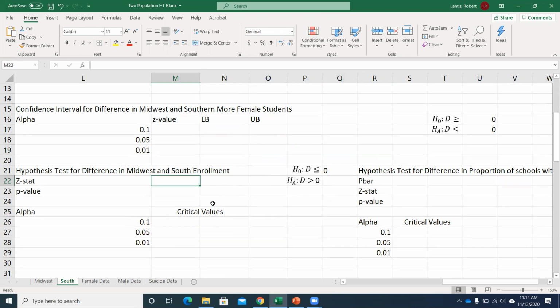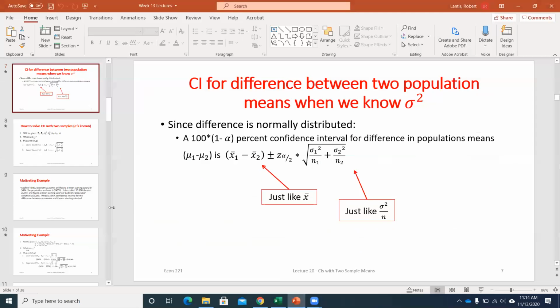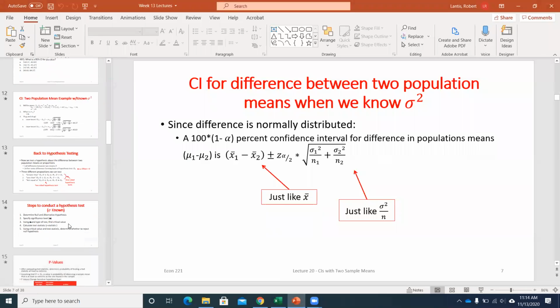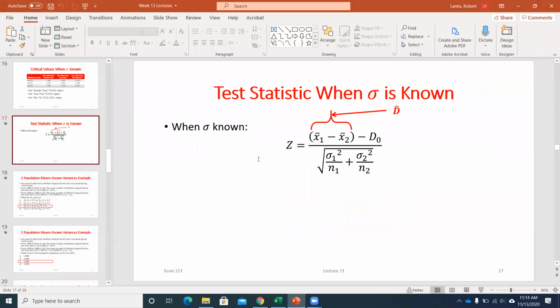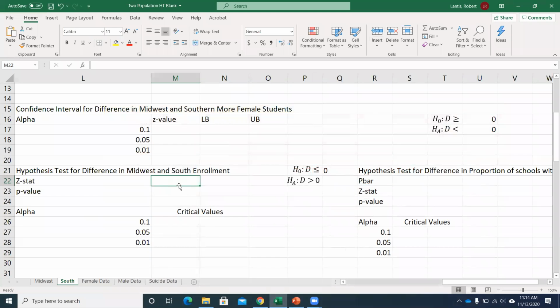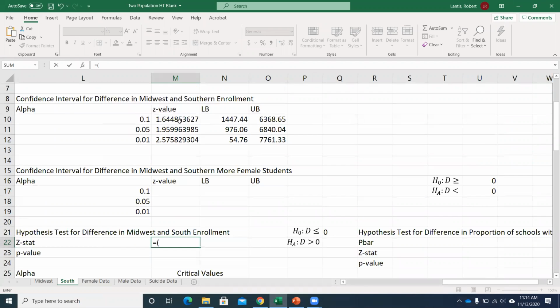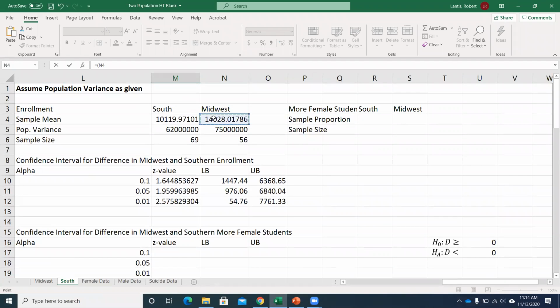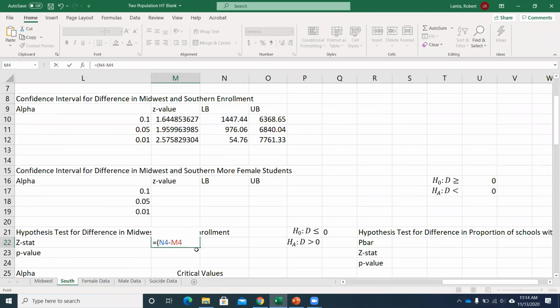So I'm going to calculate my test statistic first, which is just a matter of using Excel as a calculator. So we go down here. This was the equation that we use, right? So I'm going to enter that into Excel. That was take the Midwest sample mean, subtract the South's sample mean. So that was my numerator. But also in my numerator, I was subtracting the assumed true difference. Well, if it was 0, I said we can kind of ignore it.